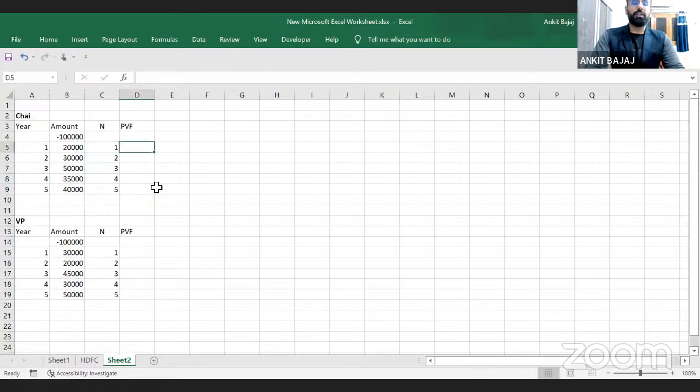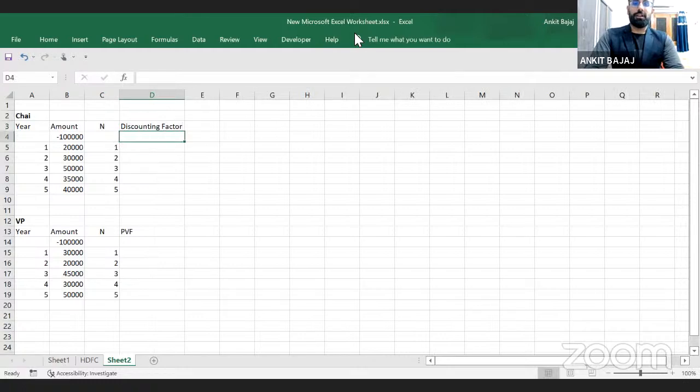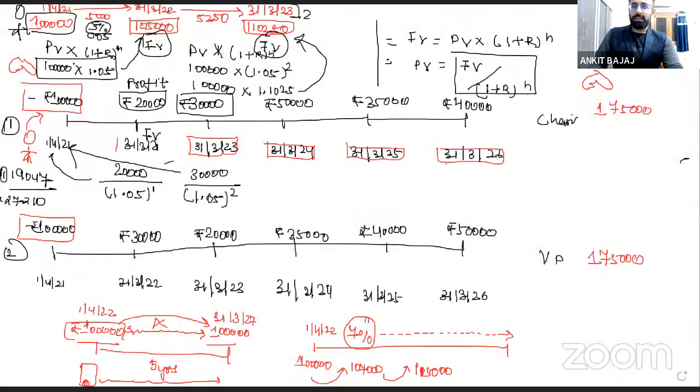If you see, what I will be doing now is calculating the discounting factor, or present value factor, you can say. If you see the formula, what formula have I mentioned here? I am removing this data here. For the future value, I have taught you the formula: present value is future value divided by 1 plus r power n.